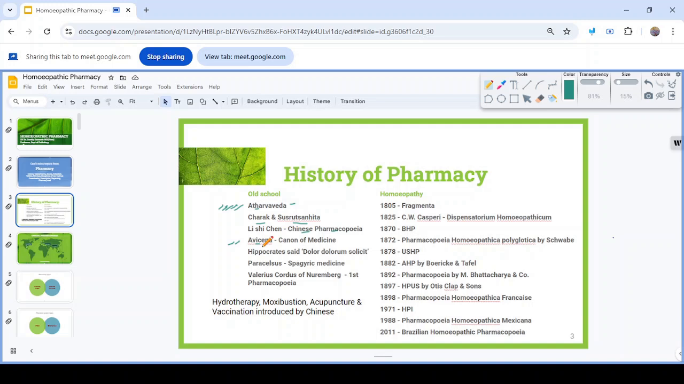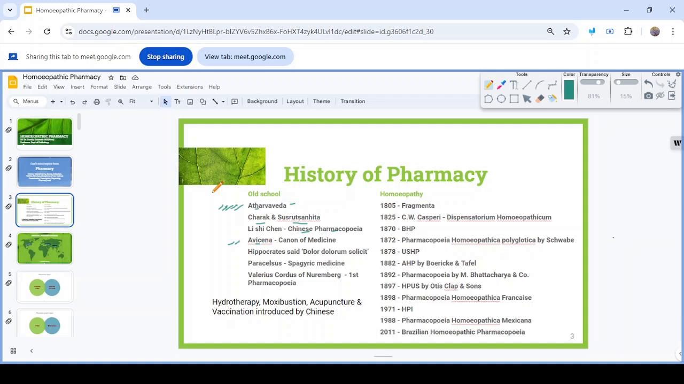Next, Paracelsus, whose important contribution was spagyric medicine. We should divide the parts of the medicine, then aggregate them to be used in the disease. Then Valerius Cordus of Nuremberg. Nuremberg was a city of Germany. Valerius Cordus made the first modern pharmacopoeia, so the father of modern pharmacopoeia was Valerius Cordus.